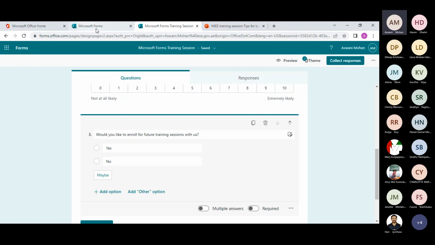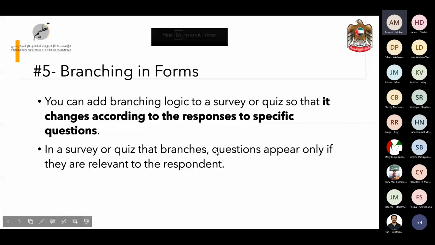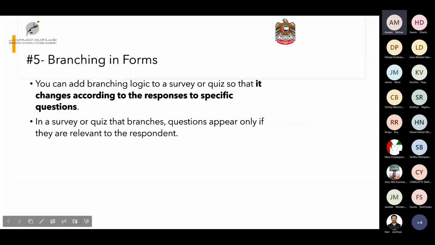Now the next tip that we are going to look at is branching. Branching is a great tool for showing differentiation in your quiz or survey.